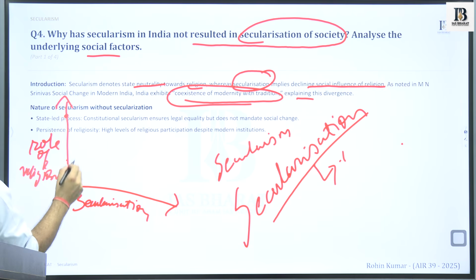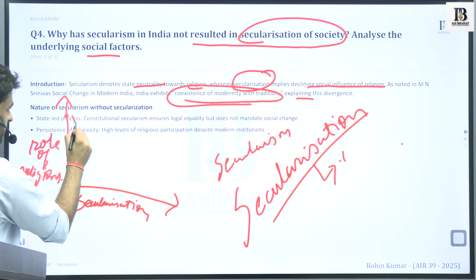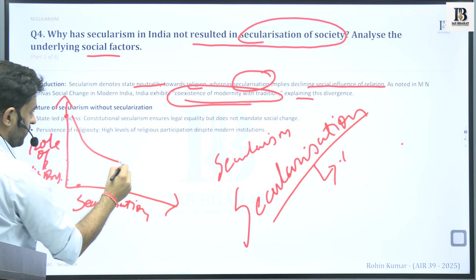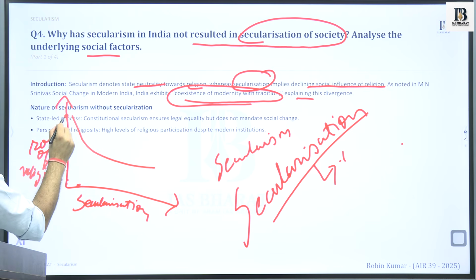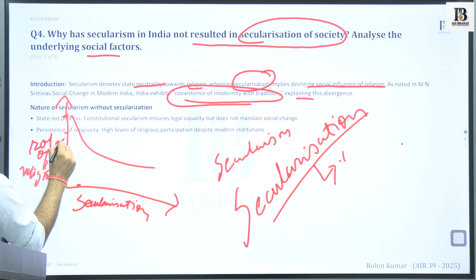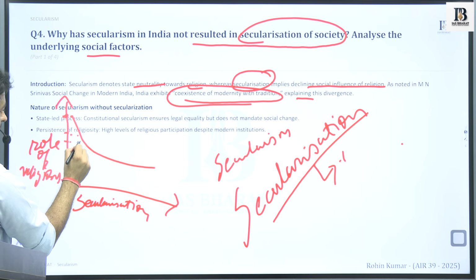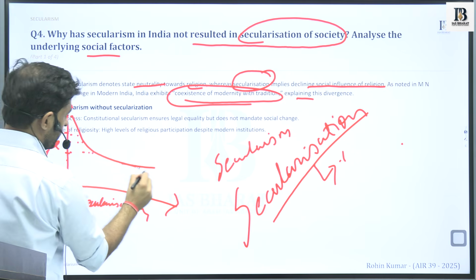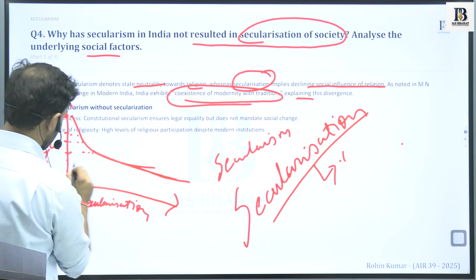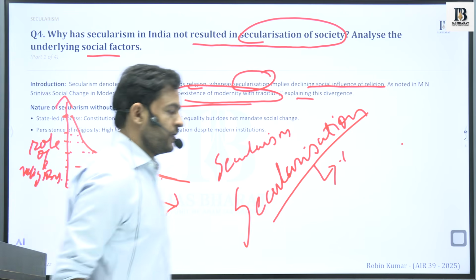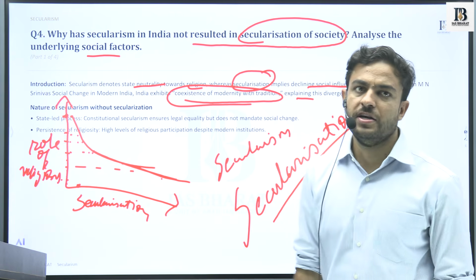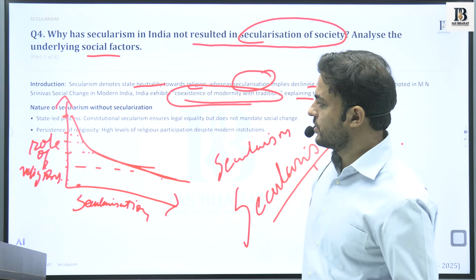So the graph would be in this manner. If there is a high level of role, there will be less secularization. If the role is decreasing, then secularization is increasing. So you will see a graph of this nature. It explains the idea of secularization within the society.